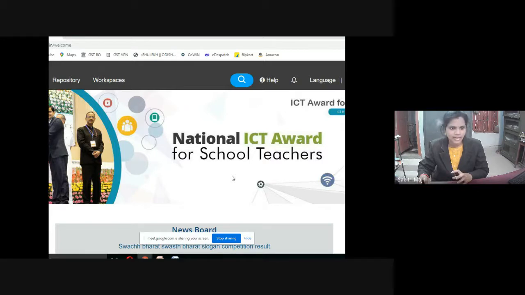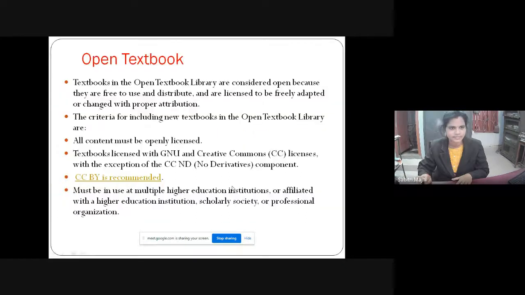The OERs are organized according to subject, and you have to browse through the subjects. So simply you have to open the NROER home page. Then in the home page left corner repository option is available. In the repository button you have to click and you will have the OERs.